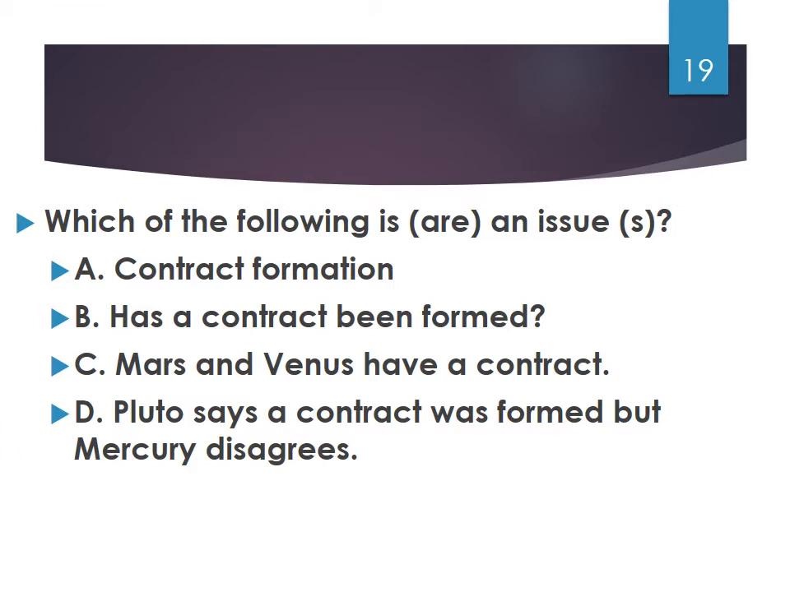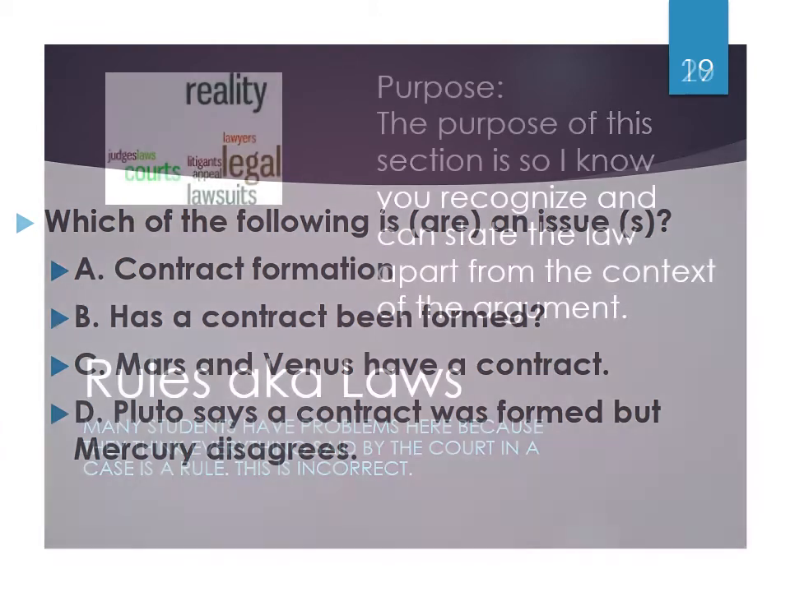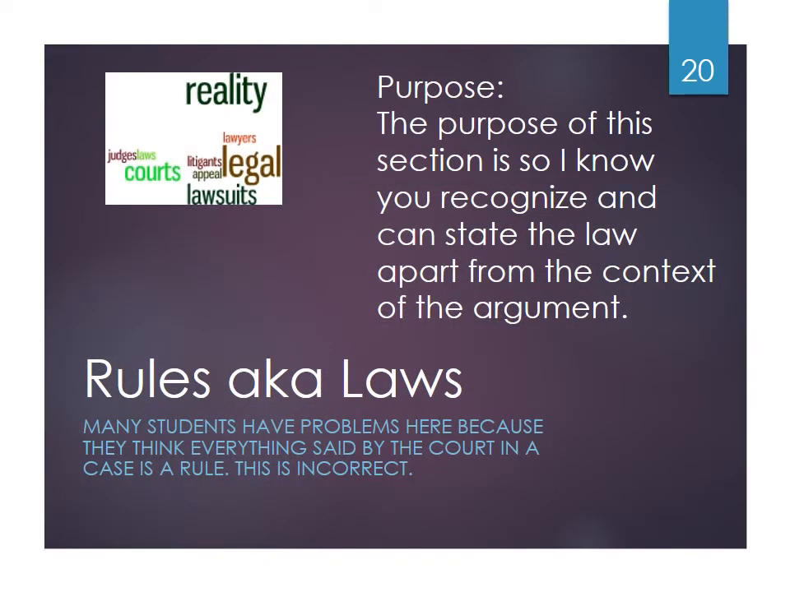C. Mars and Venus have a contract. D. Pluto says a contract was formed but Mercury disagrees. There should be a law against it.